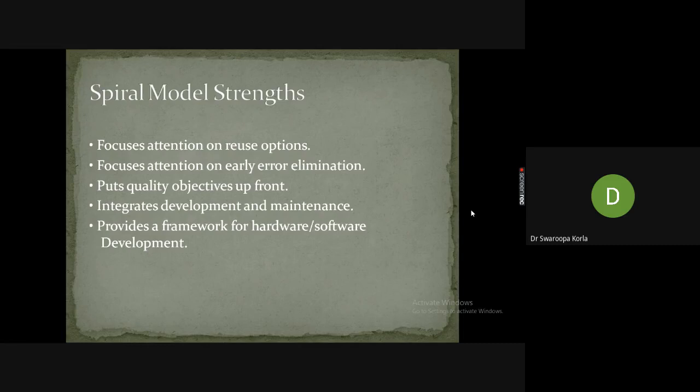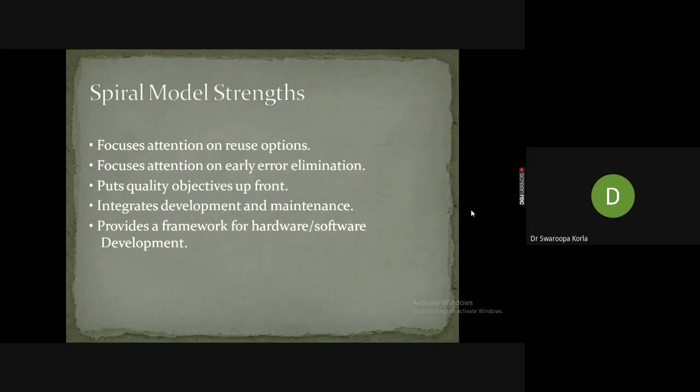Irrespective of whether the platform, technology, versions or operating system changes, your written program should still be able to integrate development and maintenance. It also provides a framework for hardware and software development in parallel. These are the strengths of the spiral model.